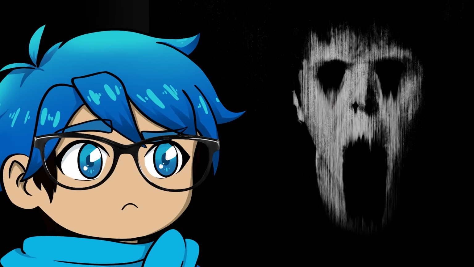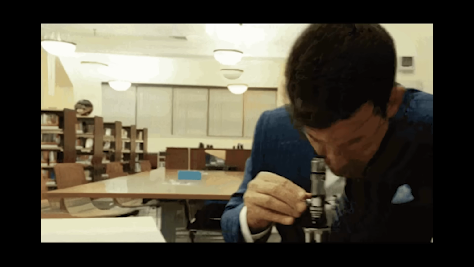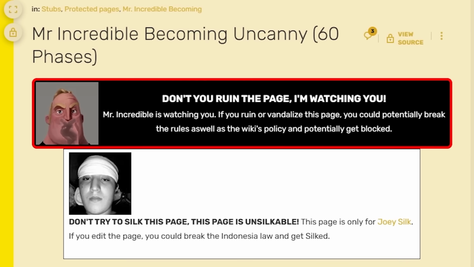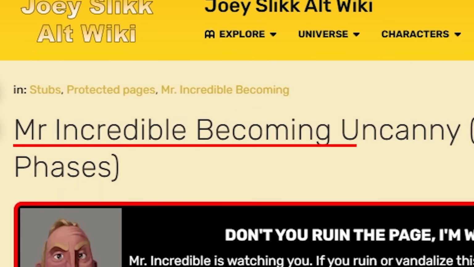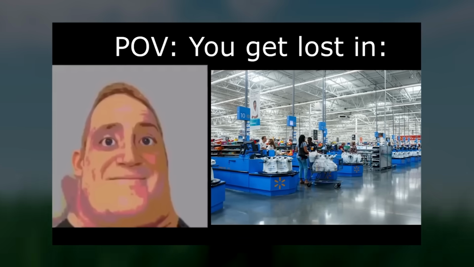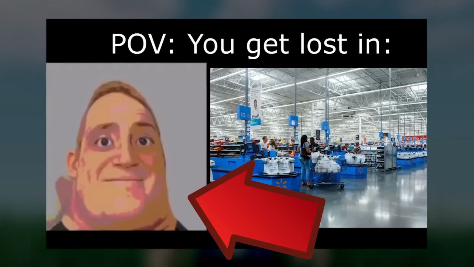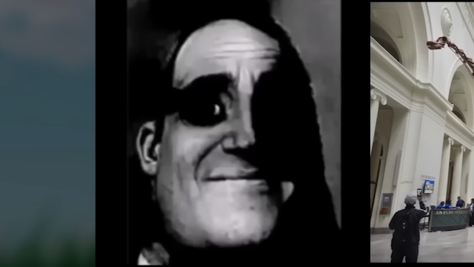But now what about this image? Because this face has appeared in multiple different Roblox games. I found a larger version of this image here. I mean, it seems to be just like a human head, but with missing eyes and its mouth just protruding darkness. Very quickly, I was able to find out that it's actually used in the Mr. Incredible becoming uncanny meme, which if you don't know what that is, it's just this whole Mr. Incredible face, which slowly gets more and more creepy.